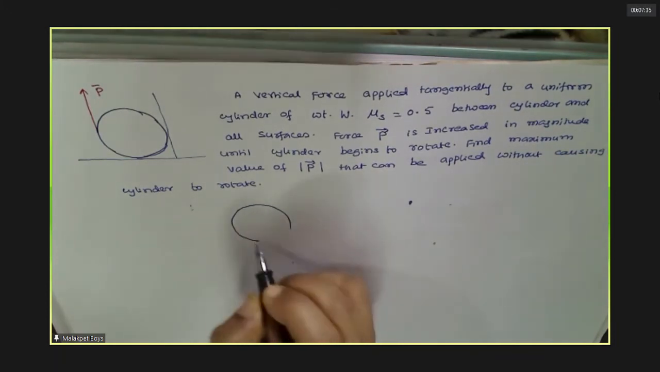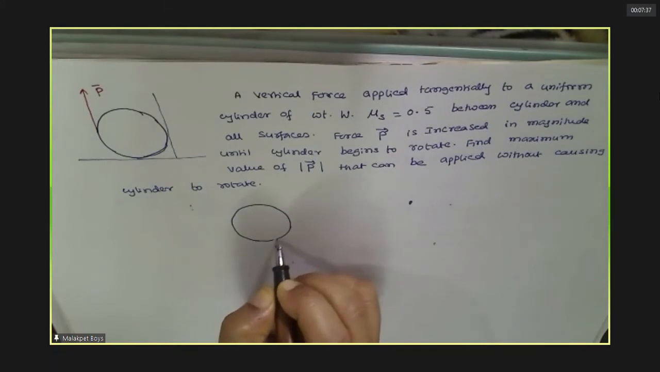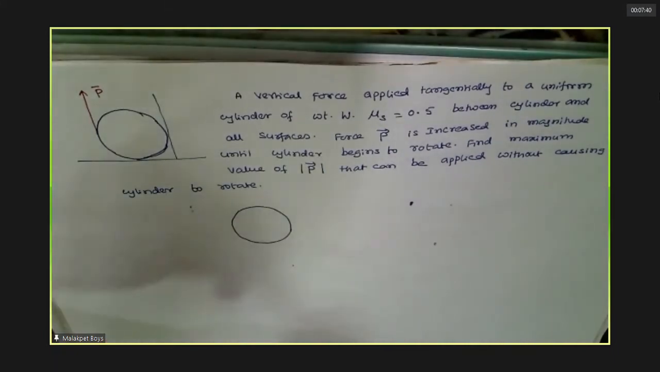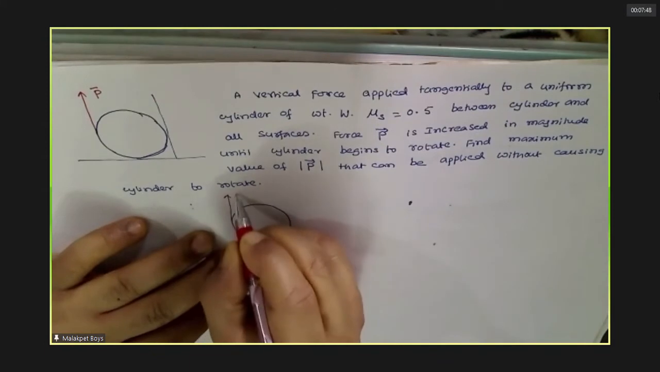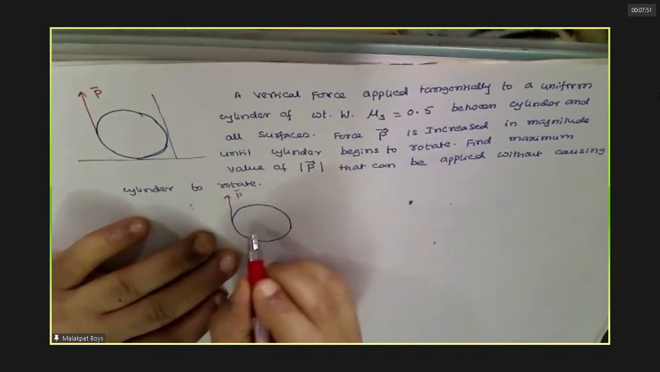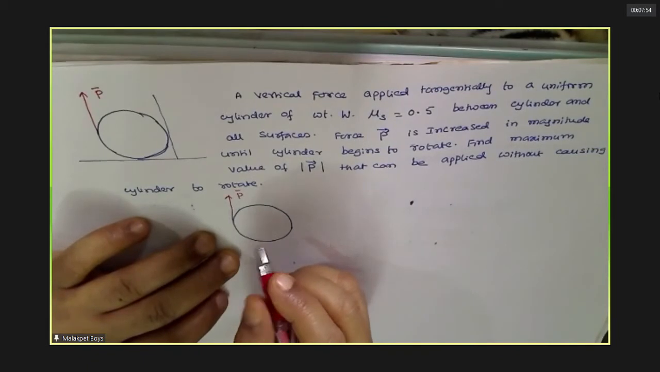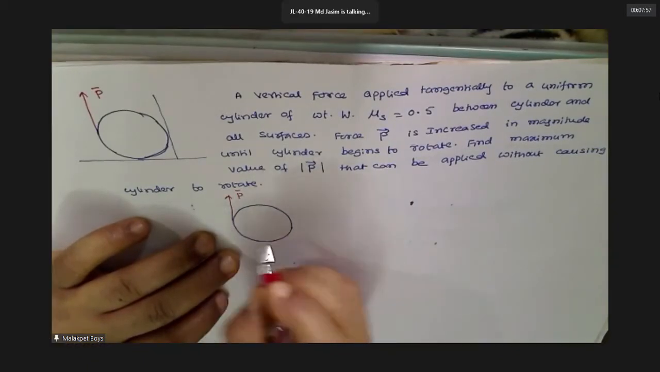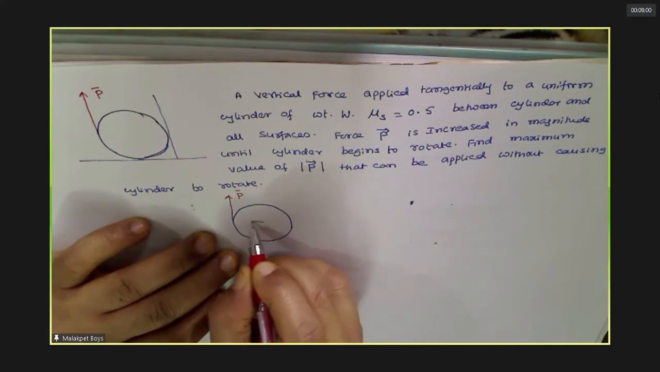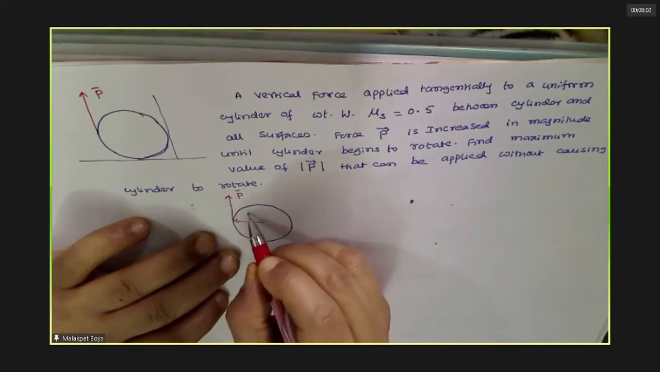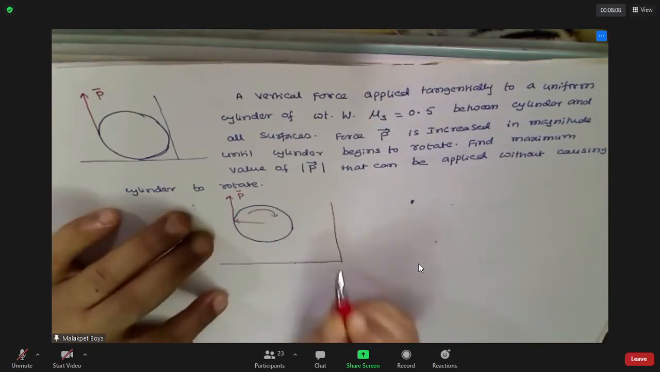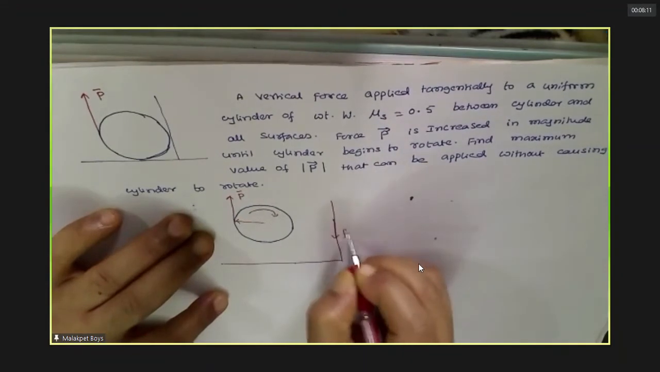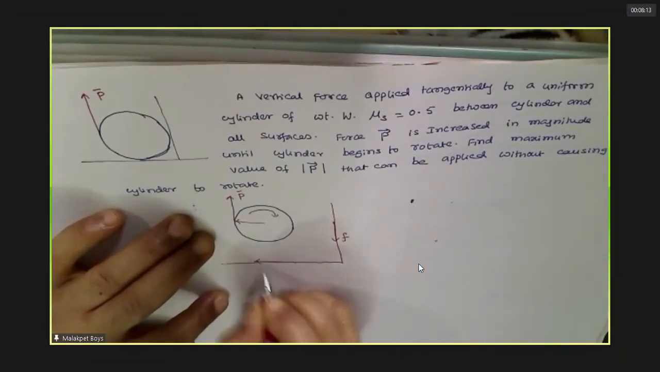Now here, in this situation, the first step is to show all the forces. You know that it's an applied force. When you apply that, in which direction does the cylinder rotate? Clockwise. First check that it rotates. That means the cylinder rubs the wall in this direction and the floor in this direction. Do you agree with this?